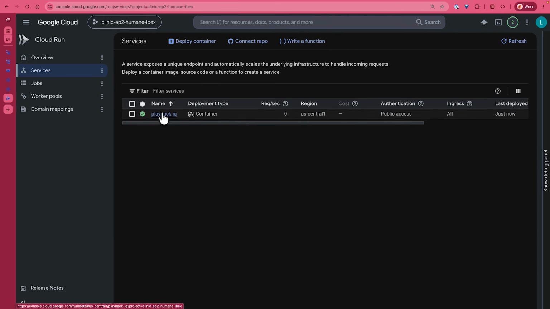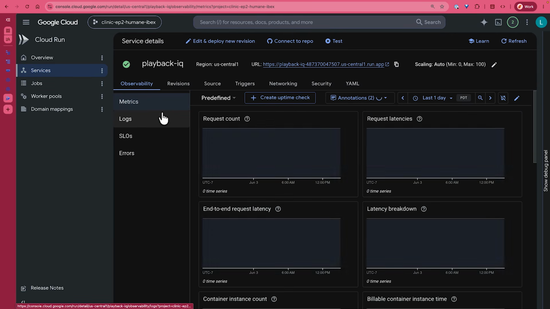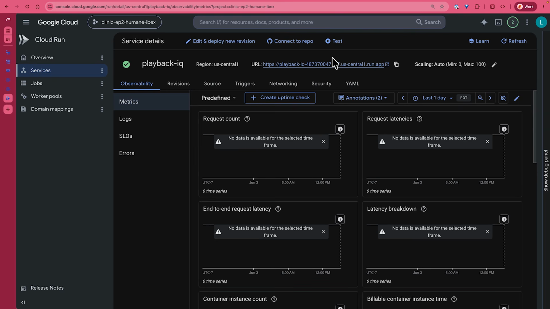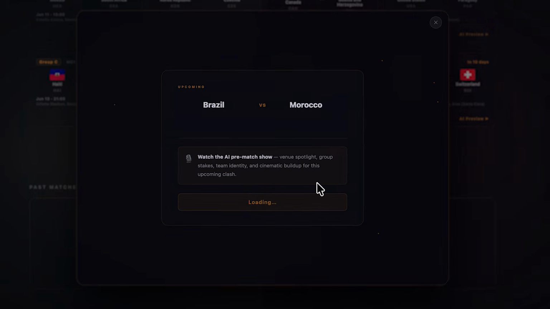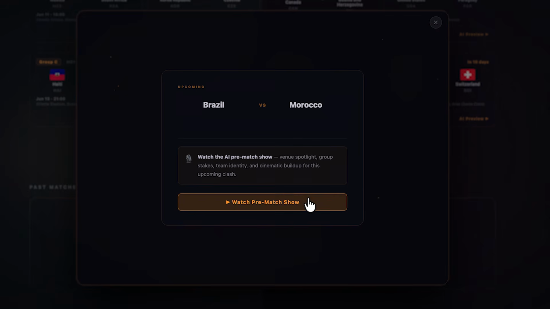All right, so let's go ahead and take a look. So that's the URL there, and we can go ahead and test this. So go ahead and click that link, and let's see the application. There it is. Back to Brazil versus Morocco. Do you think your team's going to make it?